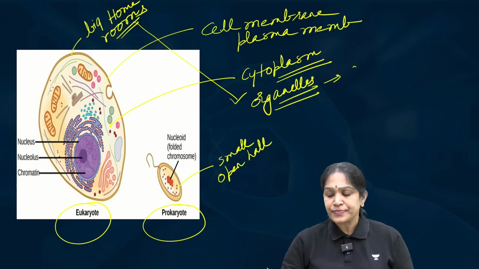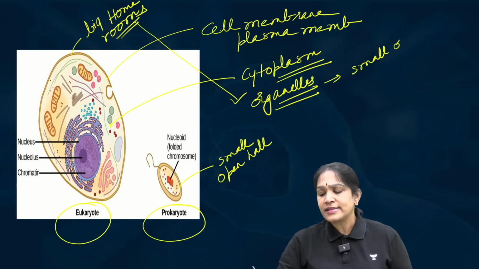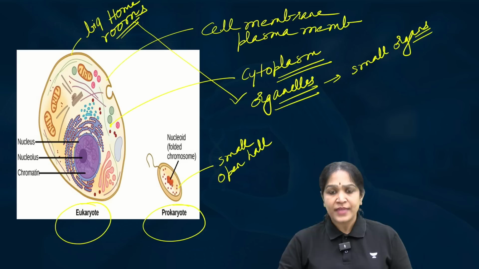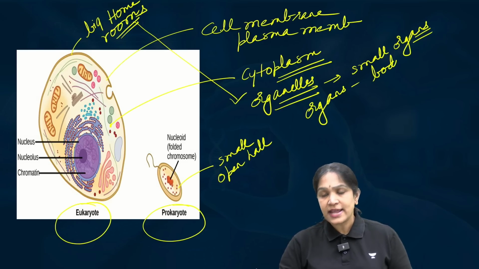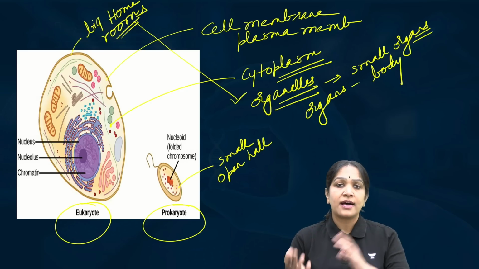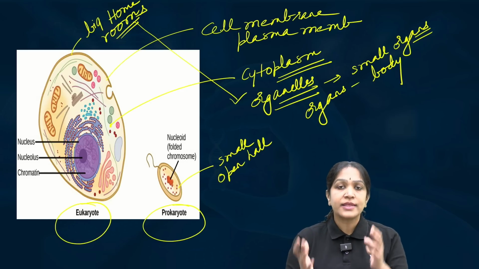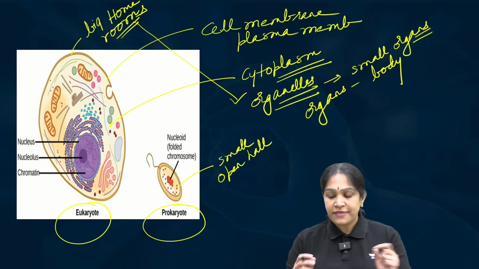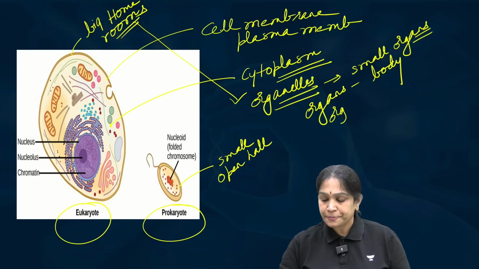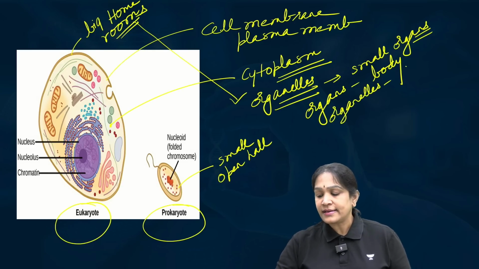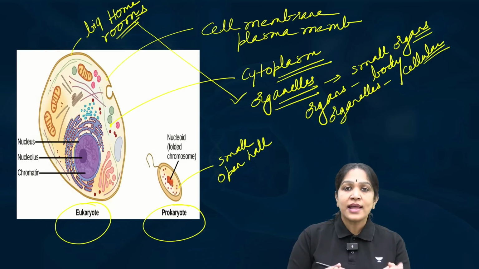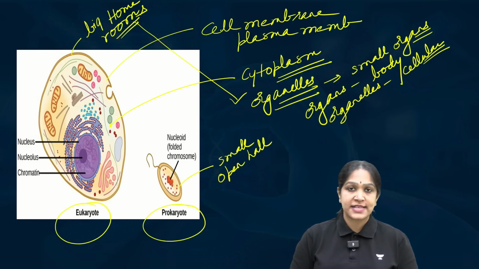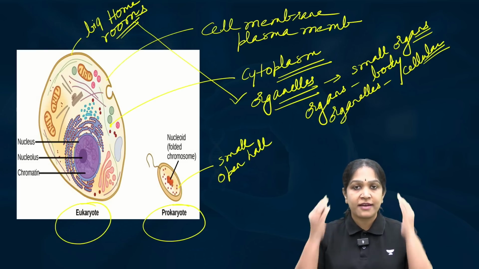Organelles are the small organs, or we have organs at the body level, isn't it? Like our lungs, kidneys, heart, brain. These are the organs. We have organs at the body level. Analogously, we have organelles at the cellular level. So, organelles are the cellular level organs. Like for example, in our body we have the brain.